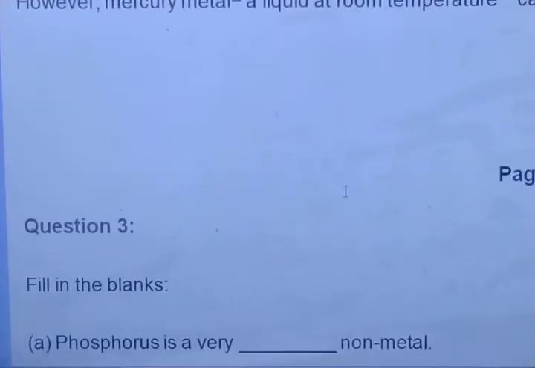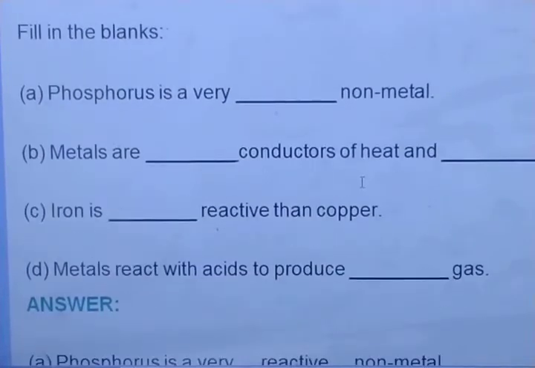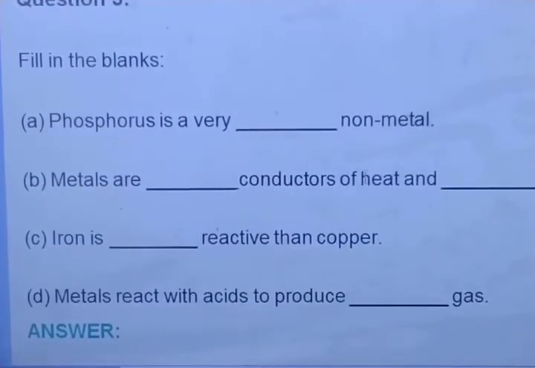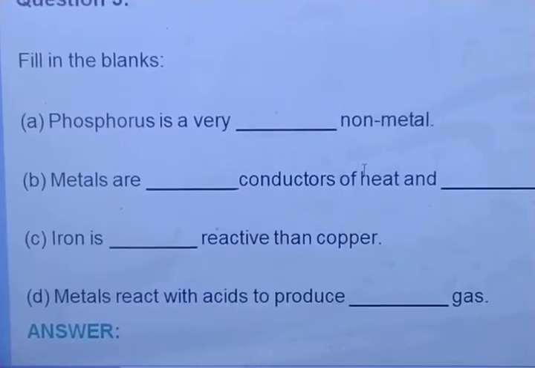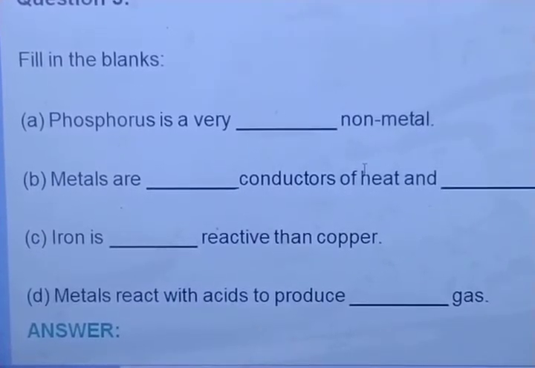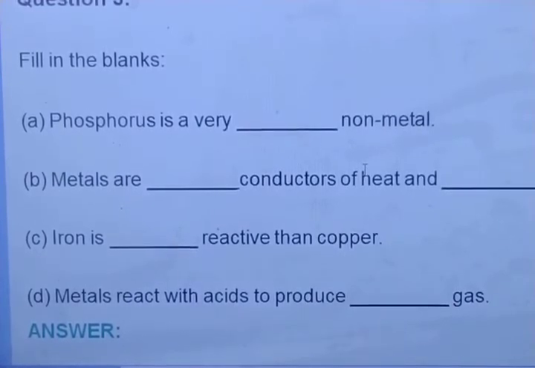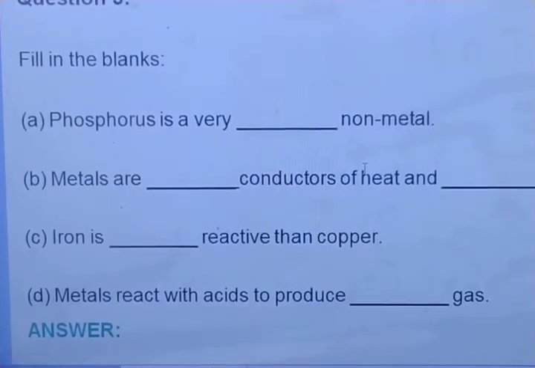Got it? Now we are moving towards question number 3, fill in the blanks, right? You can check here, there are some fill in the blanks. Phosphorus is very dash non-metal. Now the question is: very what? The second one: metals are dash conductors of heat and electricity, good conductors or bad conductors? You have to write. Iron is dash reactive than copper, more reactive or less reactive? Metals react with acid to produce dash, hydrogen gas or oxygen gas? So all these answers I have written, don't worry.